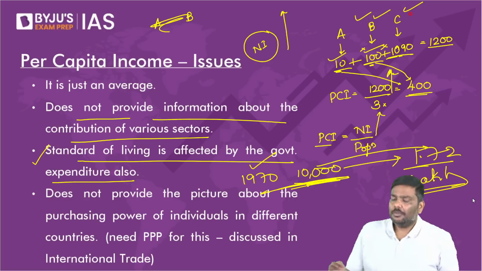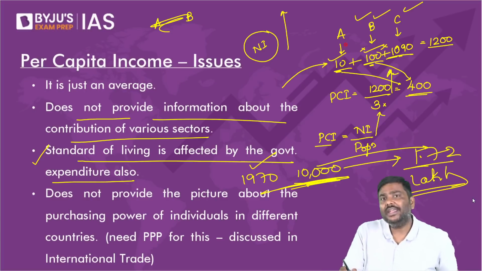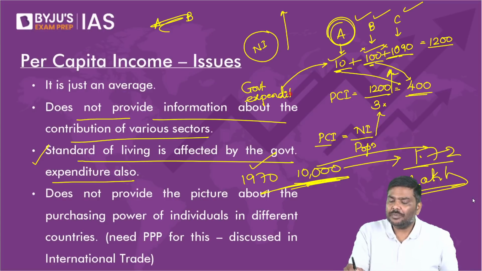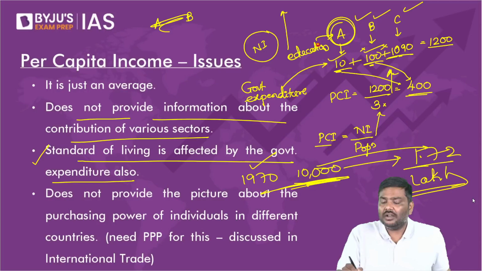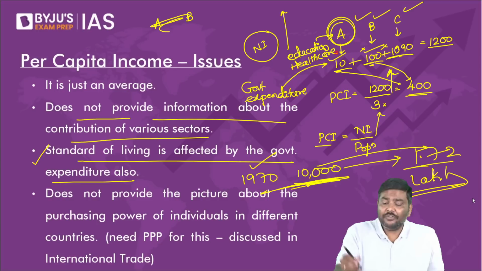Imagine there are 3 people, A, B, and C. A is earning 10 rupees, B is earning 100 rupees, C is earning 1090 rupees. Now, please tell me, what is the standard of living of A? Don't you think it will be affected by government expenditure in the form of education? Because the government will provide education, will it have an impact on the standard of living of A?